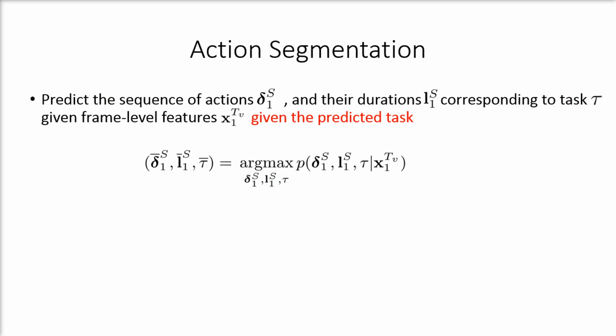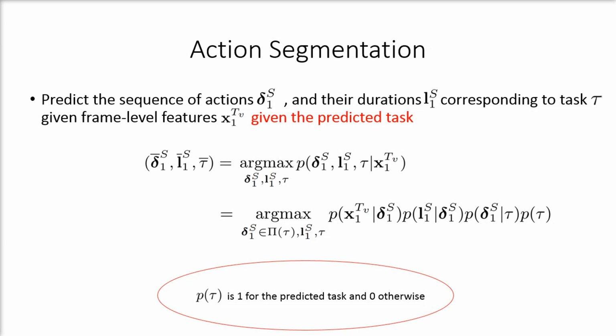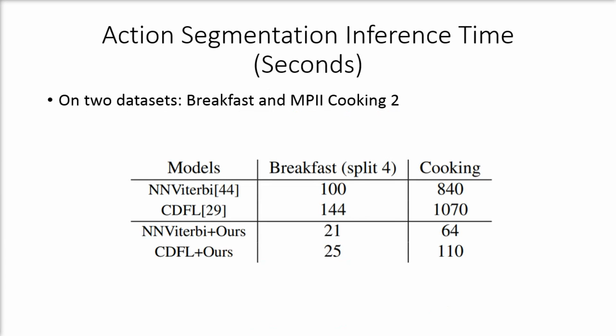Now that we've predicted what the task label is, we formulate our action segmentation problem given the predicted task. We maximize the posterior probability of action labels and their duration and integrate the task probability term where it's 1 for the predicted task and 0 otherwise. The benefit of that formulation is that we constrain our action segmentation module to only look for actions associated with the predicted task. This decreases the inference time by 80 to 90% for two of the baseline models we use